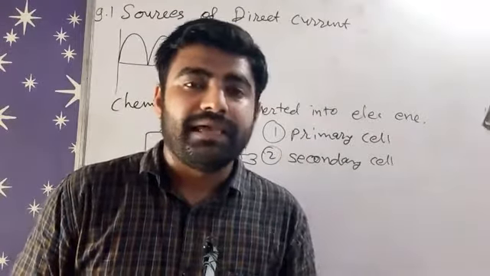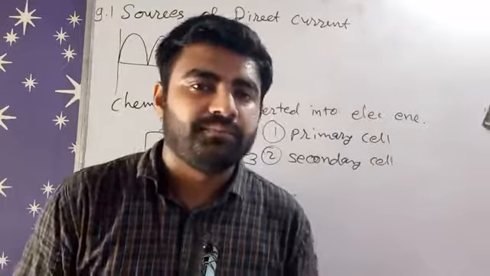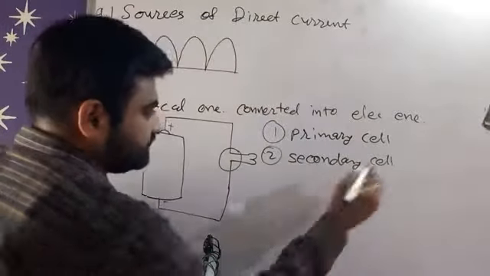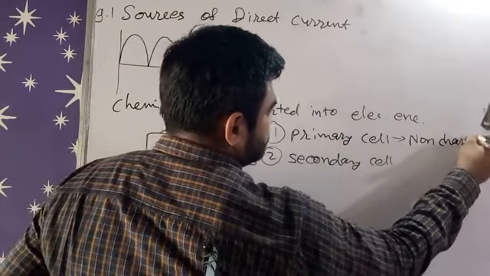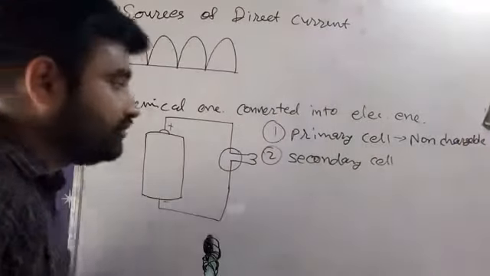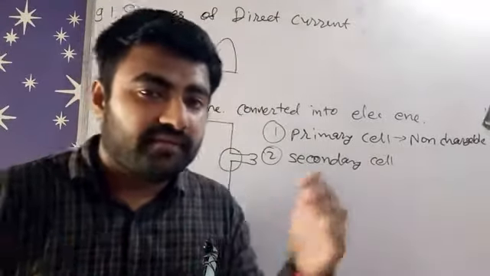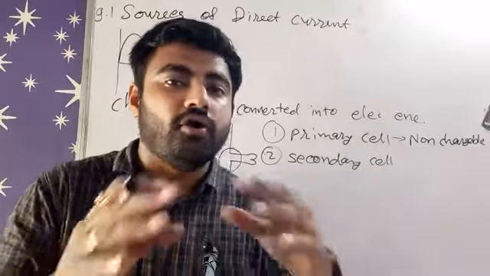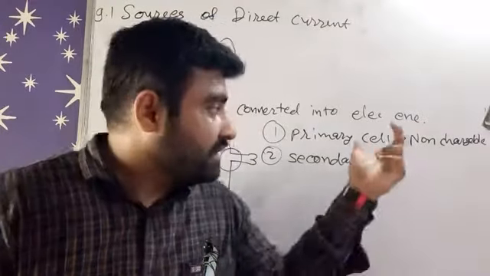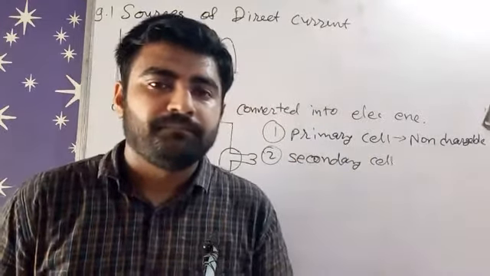Like a pencil cell, some pencil cells we can't recharge, so this is non-chargeable, a use and throw type cell. For example, many pencil cells, many button cells, voltaic cell, Leclanche cell. These are all primary cells because they are non-chargeable cells, right?